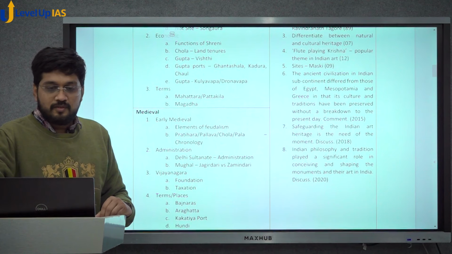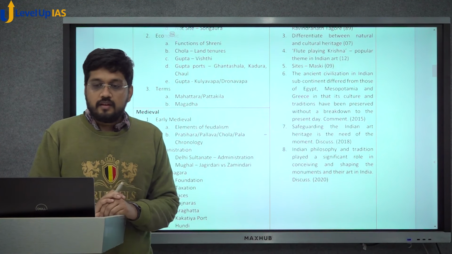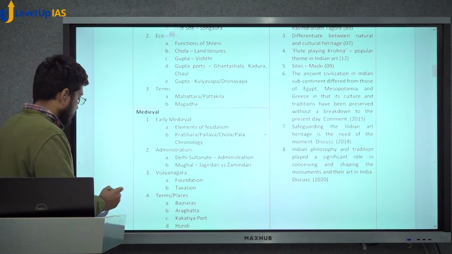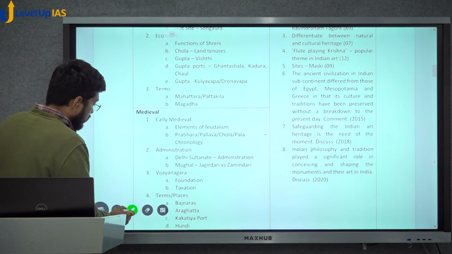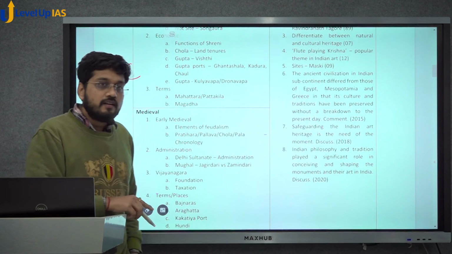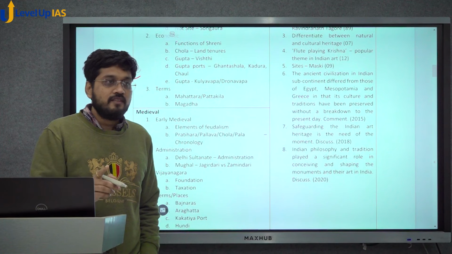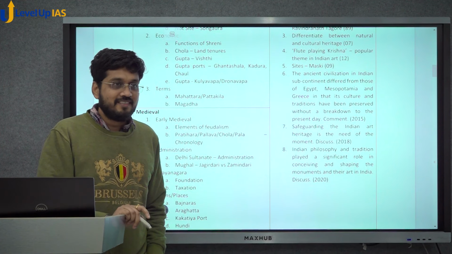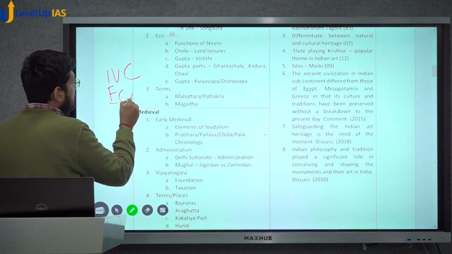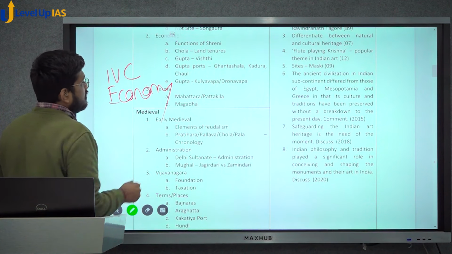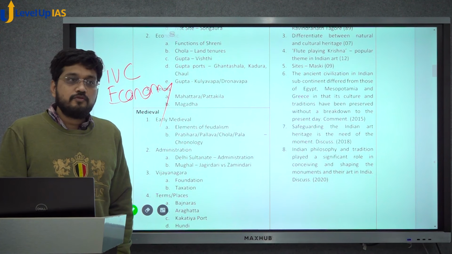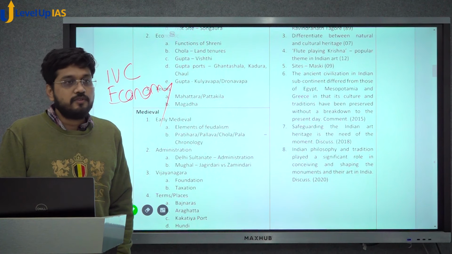Anyway, so the point is, there are four or five things that we need to know. The first thing is, when we study ancient India, we will focus on Indus Valley civilization a lot, but inside that we will focus on all other things also and not architecture only. Second thing is, economy is very important. And third thing is, you should focus on the debate of feudalism.